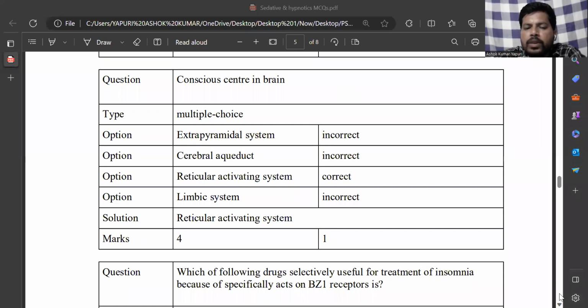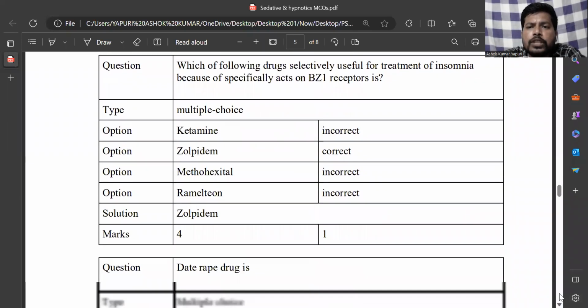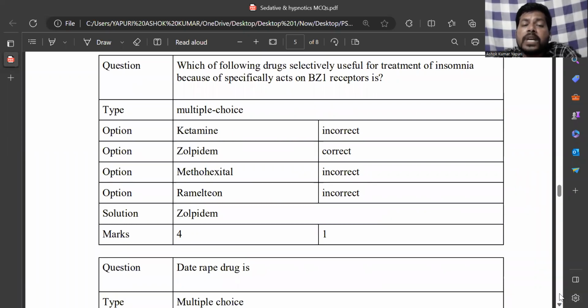Next, which of the following drugs are selectively useful for treatment of insomnia because they specifically act on the benzodiazepine 1 receptor? There are benzodiazepine 1 receptors and benzodiazepine 2 receptors. And here especially Z drugs like zolpidem, zaleplon, zopiclone act on the benzodiazepine 1 receptors, and in this category zolpidem is a drug. Zolpidem is the drug.